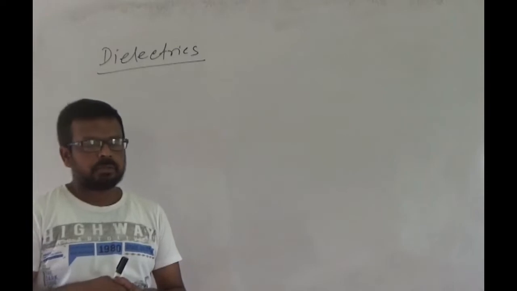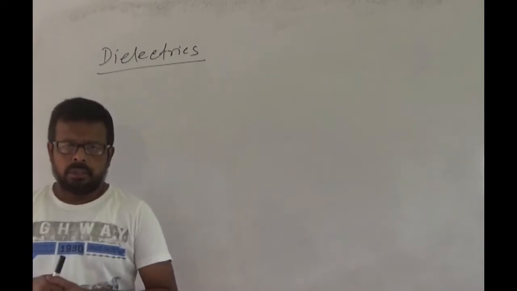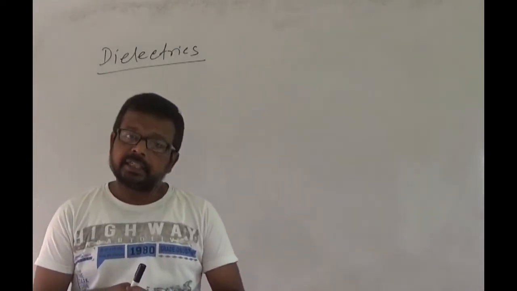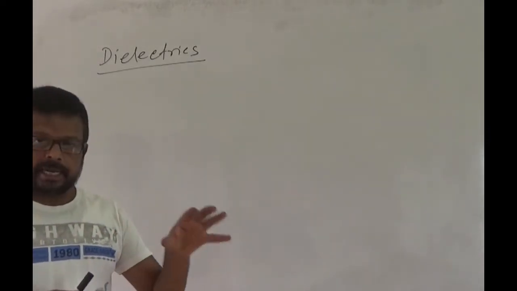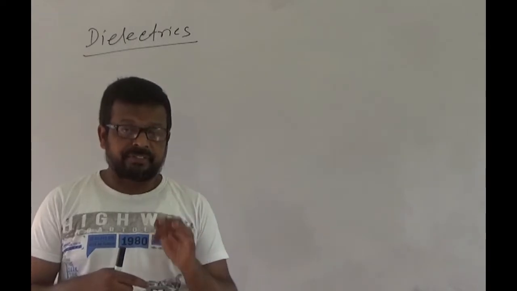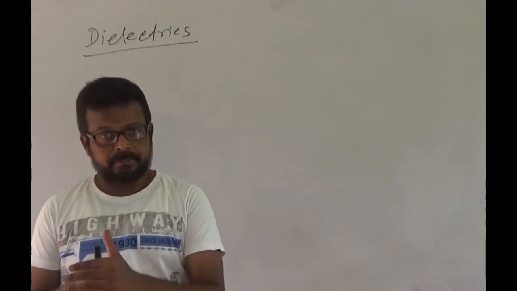This produces an induced electric field opposing the external field. Unlike in a conductor, however, the induced electric field is not equal to the external electric field. So, there will be a net electric field inside a dielectric, since for a conductor, the induced electric field is equal and opposite to the external applied field.